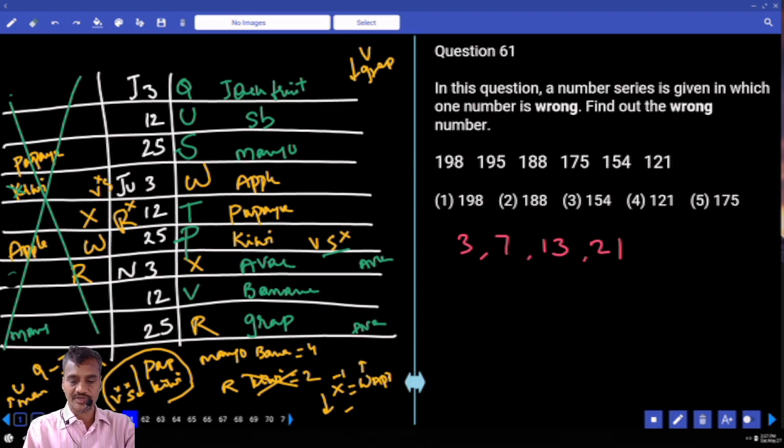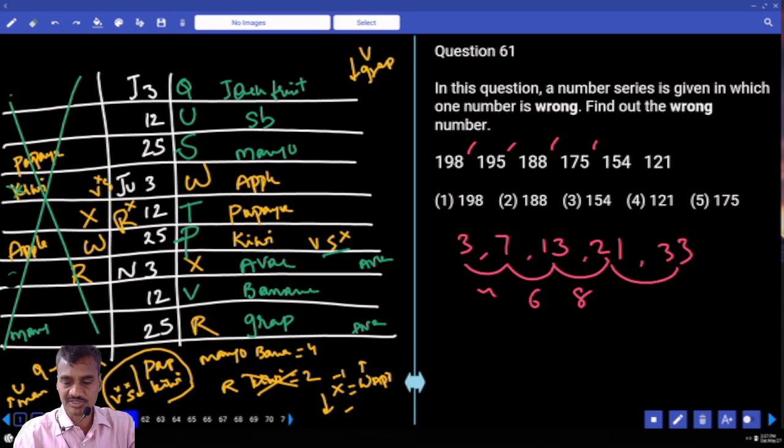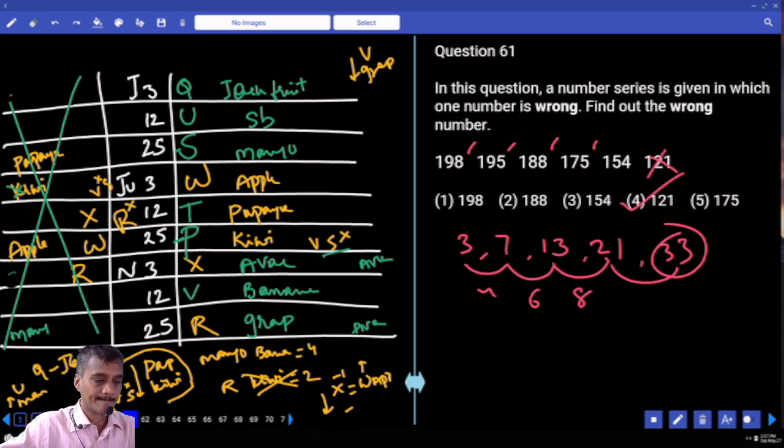Now we have 3, 7, 13, 21, 54 and 121. Now 54 and 121, the difference is minus 33, isn't it? Now 3 and 7 difference is 4, then 6, 8. Next one must be 16. 16 plus 21 is 37, isn't it? Hence finally the difference must be 37. 121 is the wrong number. Clear now?